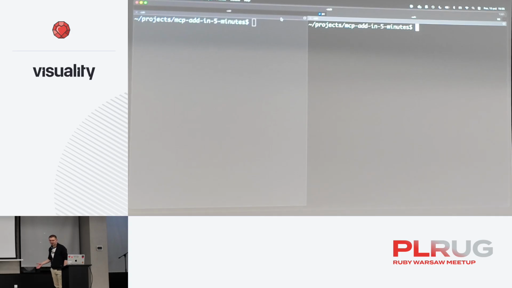So Model Context Protocol. What is it? It's a way of allowing large language models to get more context. If we have a large language model and we want to provide it with more data, more context, more information, we should do it over some protocol that is native for this LLM. And this is how MCP, Model Context Protocol, came to be.